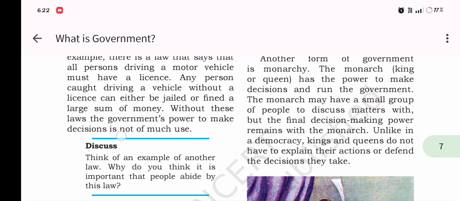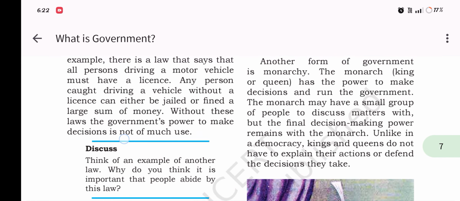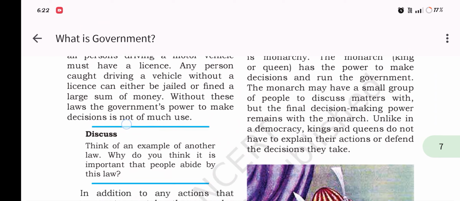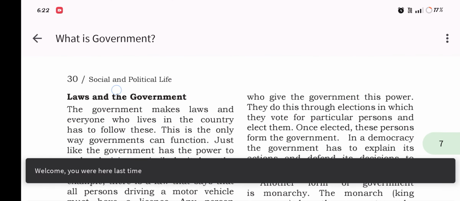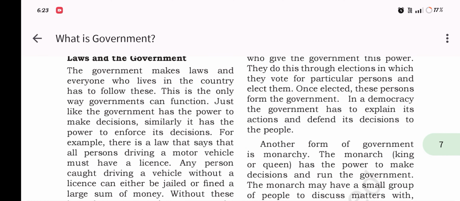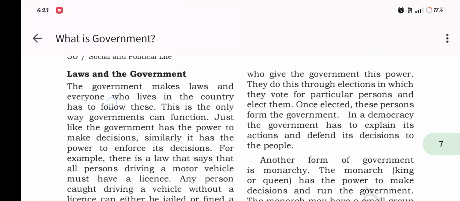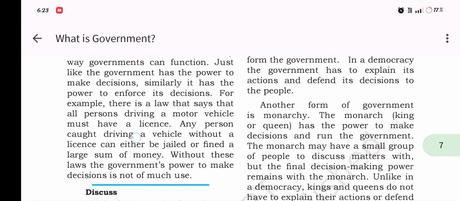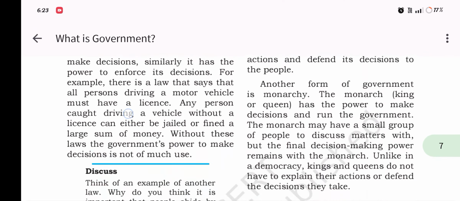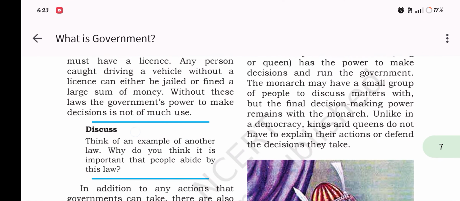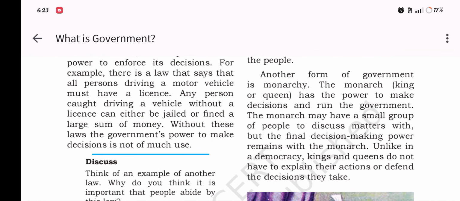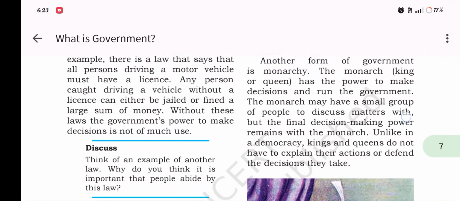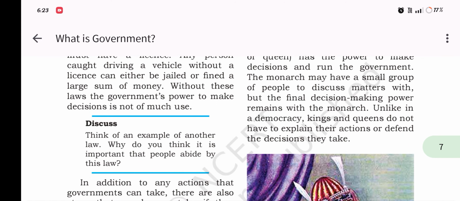Another form of government is monarchy. In a monarchy, the king or queen has power to make decisions and run the government. The monarch may have a small group of people to discuss matters with, but the final decision-making power remains with the monarch.